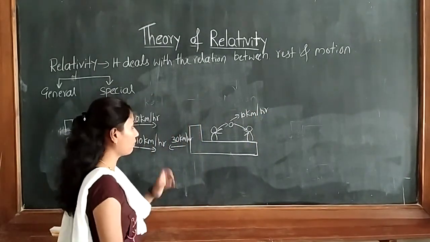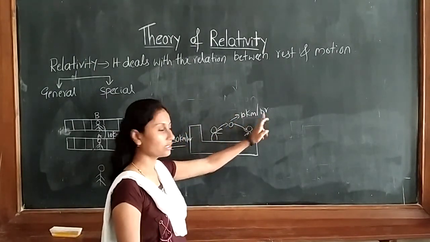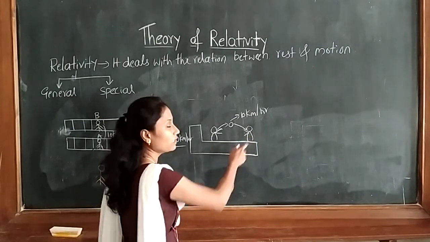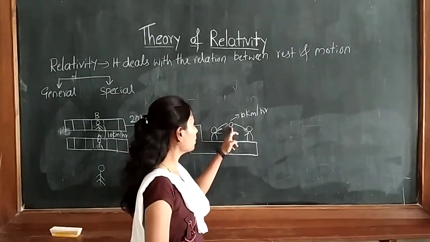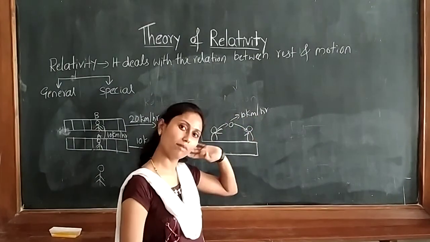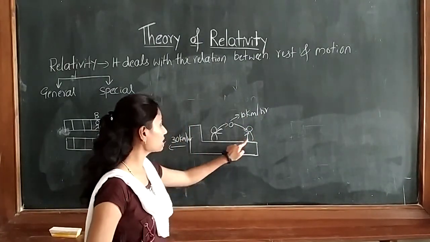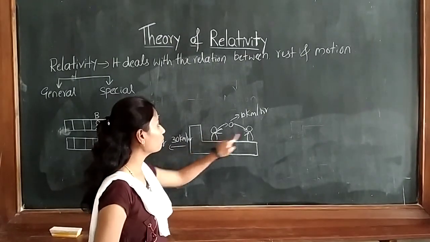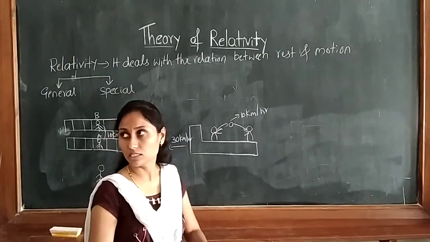With how much velocity is he throwing the ball? 10 km/h. So when he throws the ball with 10 km/h, the second person will catch the ball and he experiences the velocity of the ball as how much? 10 km/h only, because both the persons are in the same truck and both are moving with the same velocity. Now I will change the situation.